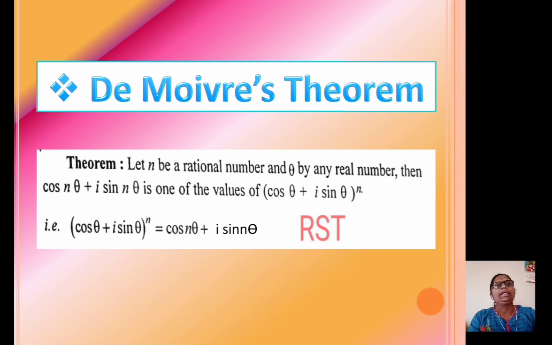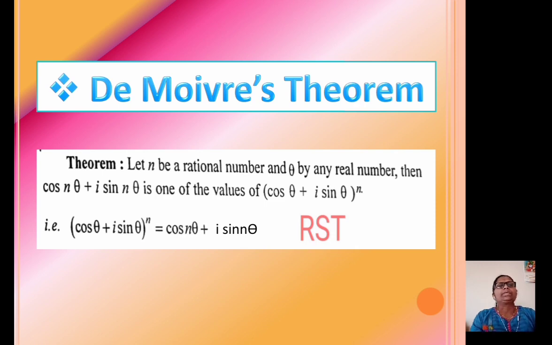The statement of this theorem is: let n be a rational number and theta be any real number. Then cos n theta plus i sin n theta is one of the values of (cos theta plus i sin theta) raised to n. That is, (cos theta plus i sin theta) raised to n equals cos of n theta plus i sin n theta.